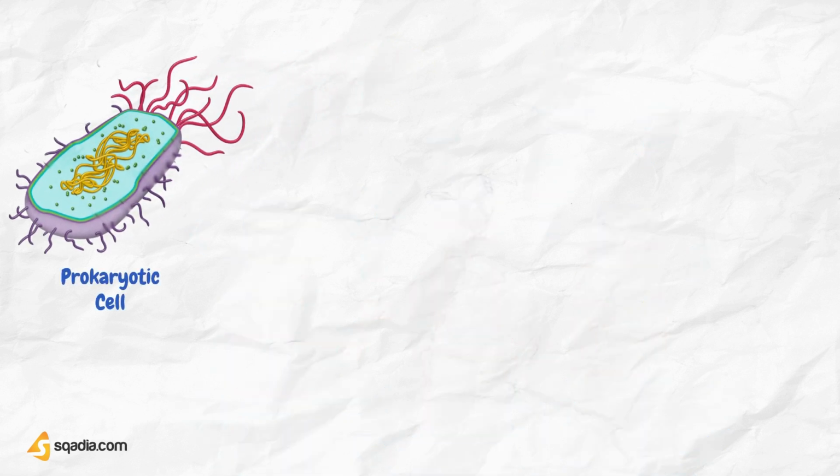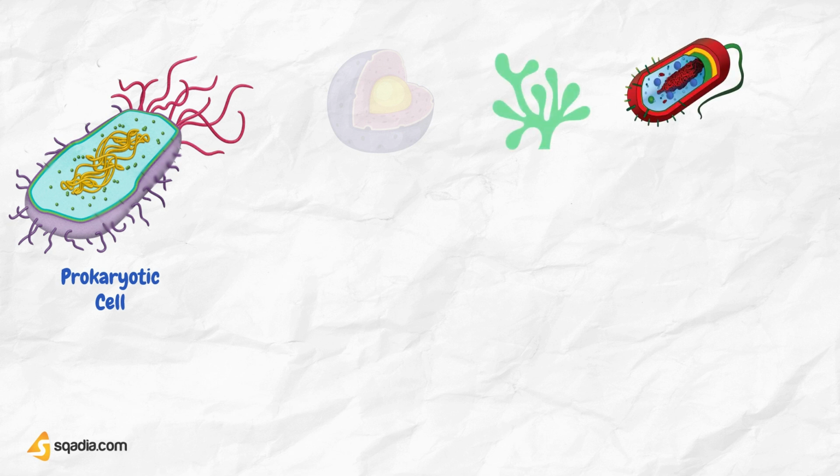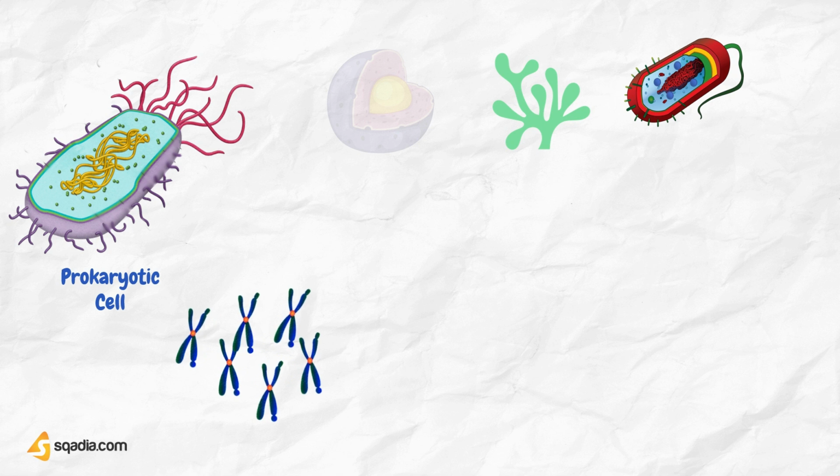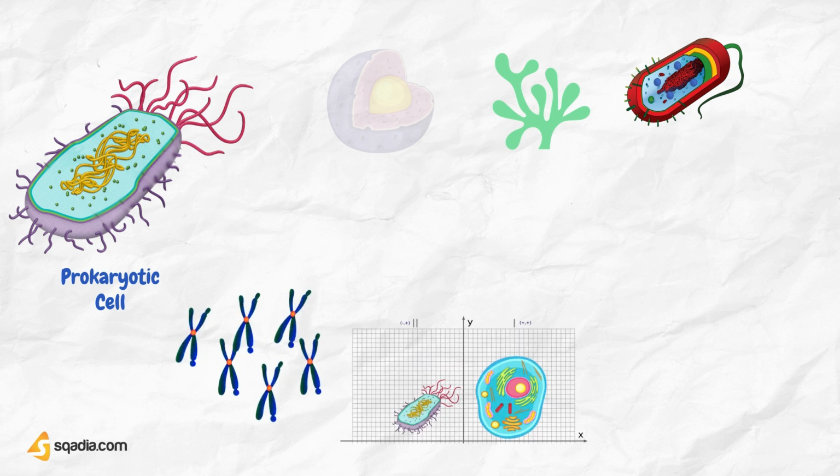From the morphological point of view, prokaryotic cells are the most primitive cells. They do not have a definite nucleus, and they include bacteria and cyanobacteria, blue-green algae. The chromatin bodies remain scattered inside the cytoplasm. Prokaryotes are smaller than eukaryotes. In prokaryotes, asexual division occurs by binary fission.